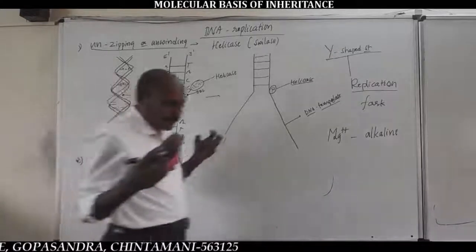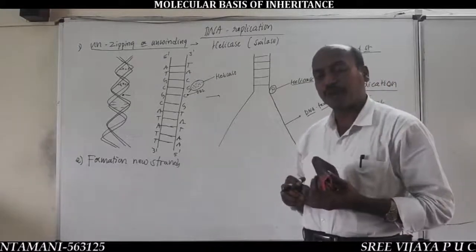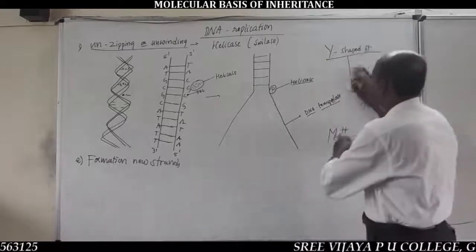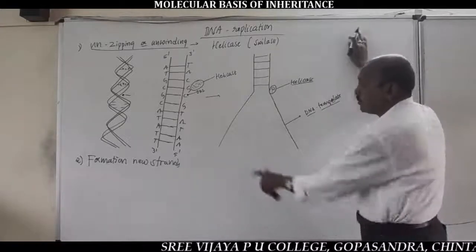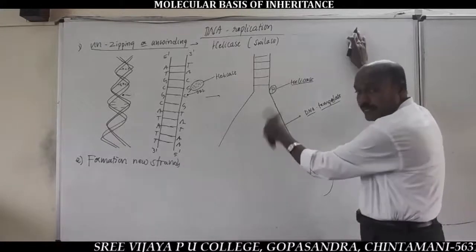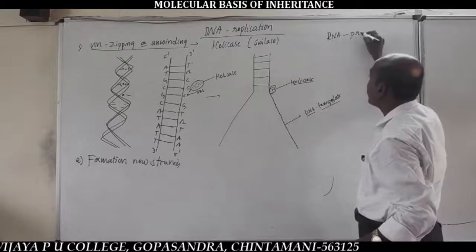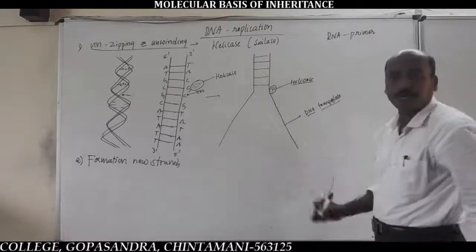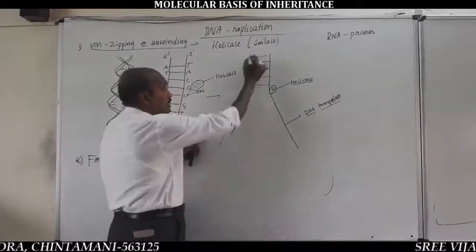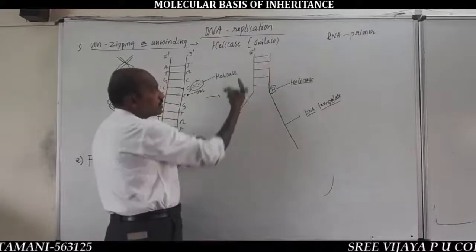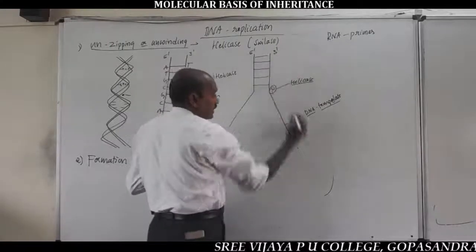Listen here. The formation of new strands requires a special type of RNA called RNA primer. For example, in this replication fork, these are the DNA template strands. That is, one strand is 5' to 3', and another one is 3' to 5'.